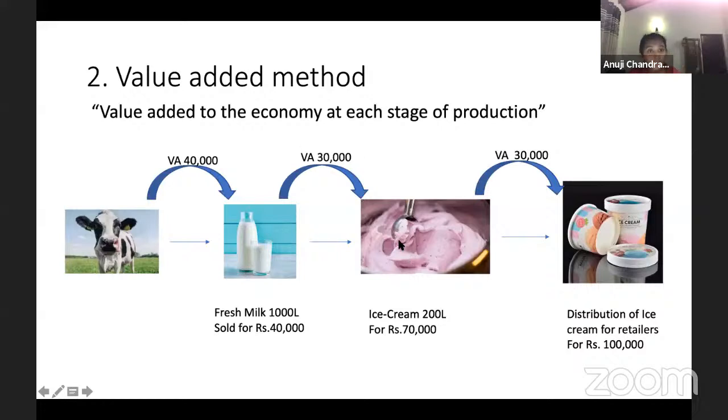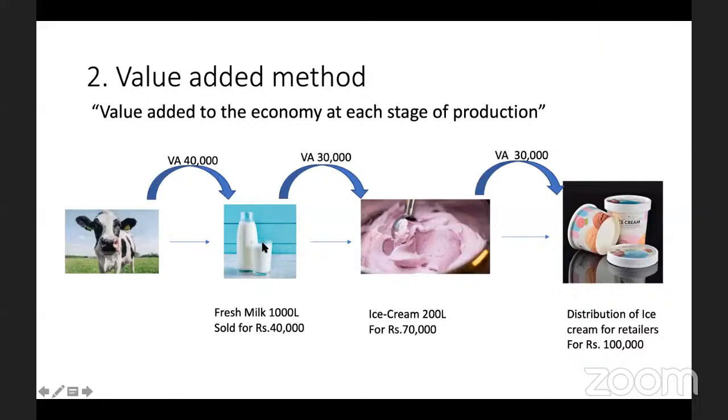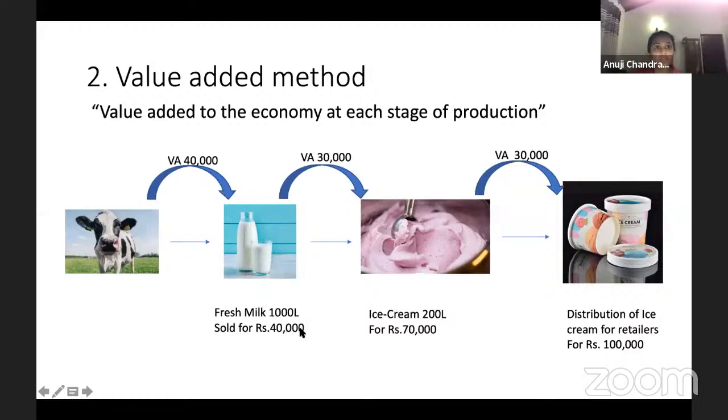Next, from this milk, guys, you are making ice cream. If you're making ice cream from this milk, you will definitely not sell it for 40,000, you will sell it for a higher price, that is 70,000. So now there is a value addition of 30,000. To produce this 70,000 worth of ice cream, they got milk for 40,000. So 70 minus 40, there is an addition of 30,000 to the economy, right?